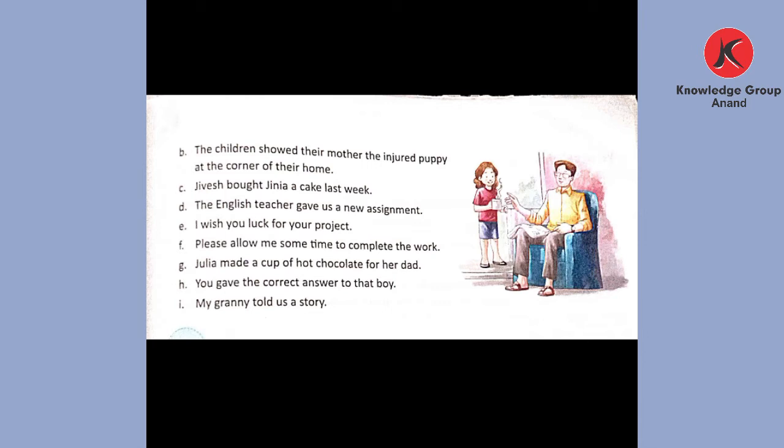Which is the indirect object? Us. Which is the indirect object. So we have to circle the us and we have to underline a new assignment. We have to underline the new assignment. Number E is I wish you luck for your project.